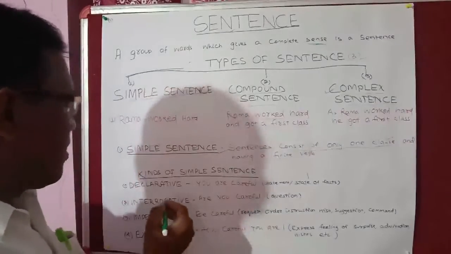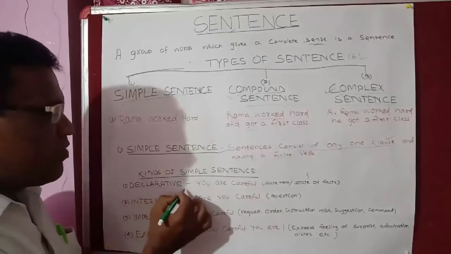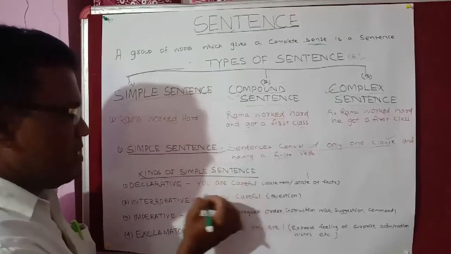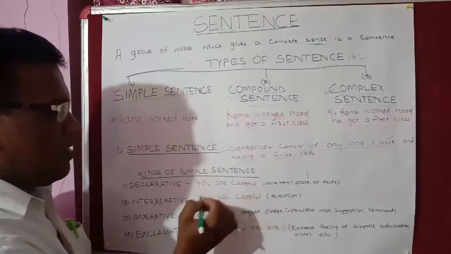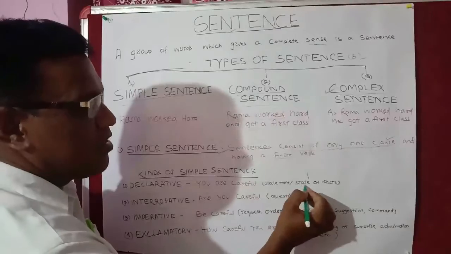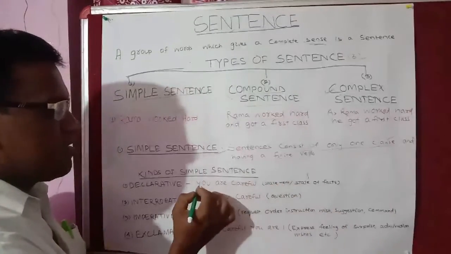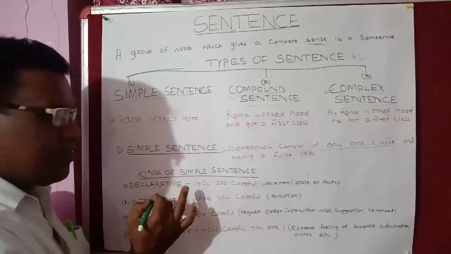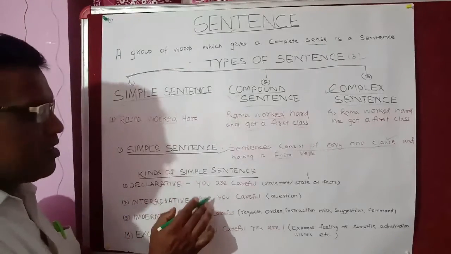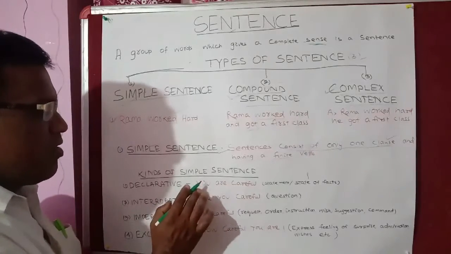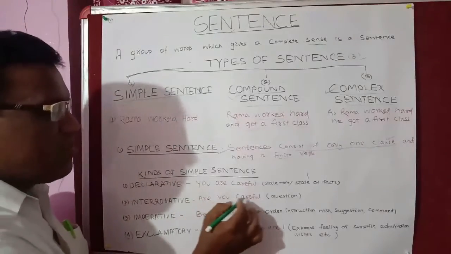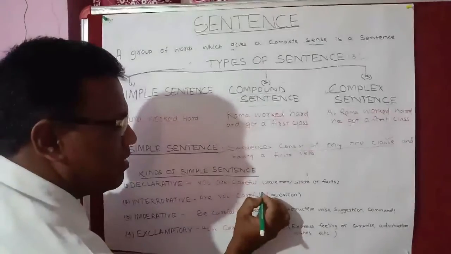Dear students, again you see declarative sentence. One of the examples: you are careful. This is a declarative sentence. Declarative sentences are statements, statements of facts. We can turn the declarative sentence into interrogative. Here see, you are careful, declarative. I am going to turn it into an interrogative sentence. Are you careful? Here is a question mark.